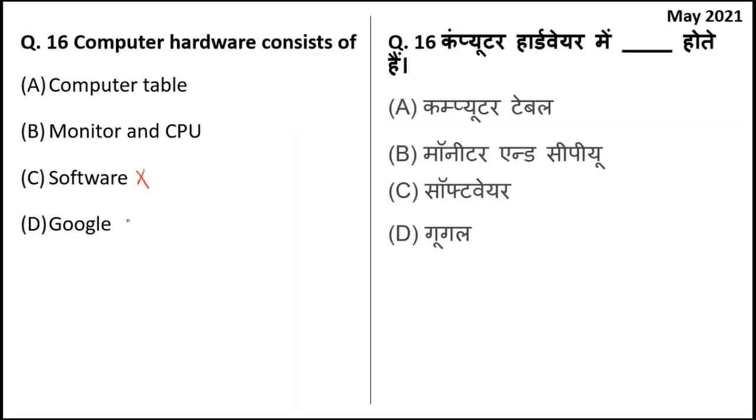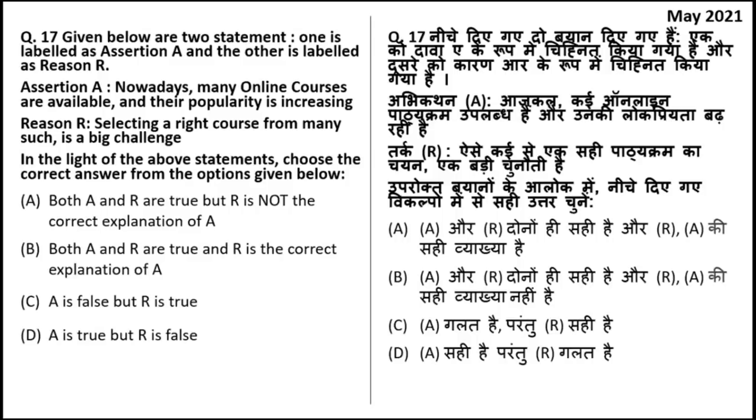Google, it is a website, that is also not a computer hardware. And computer table, so this is not a computer hardware. You cannot say computer table is a hardware or computer cover is a hardware. That will not come in hardware. Okay, computer hardware are those devices which can be touched. For example, keyboard, mouse.